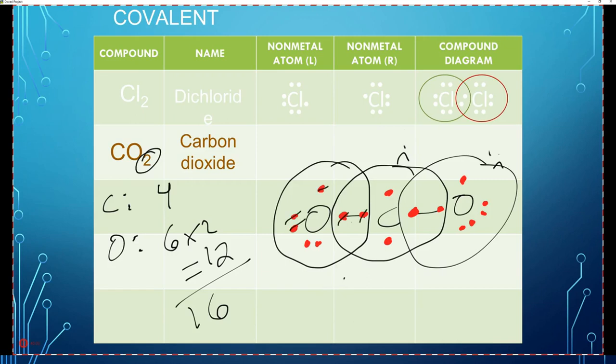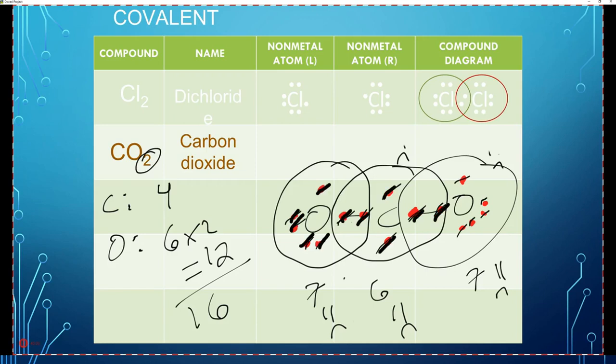He's 1 short. He's 2 short, so he's not happy. So nobody has an octet, and we're using 16 electrons. Okay, let's count our electrons. Make sure I'm doing this correctly. 1, 2, 3, up to 16. There we go. So we got 16 electrons.